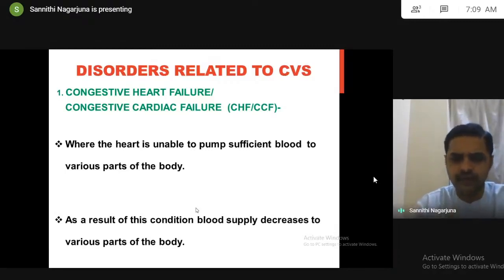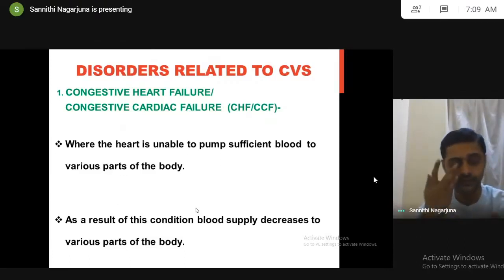So what is the meaning and what is the definition for this disorder? It is a condition. Please try to understand. If you understand these disorders, then only you understand the drugs, then only you understand the pharmacology. You have all studied and read all these disorders, but you should know exactly what is happening in these conditions, what the exact definition for these disorders is. The first one, congestive heart failure. What is this condition?